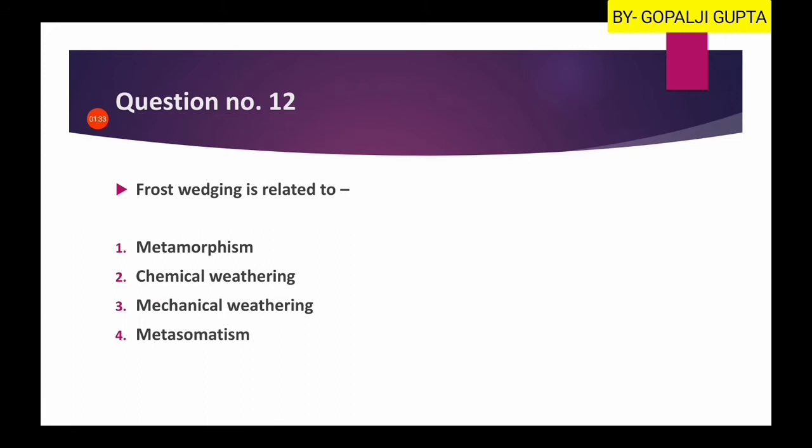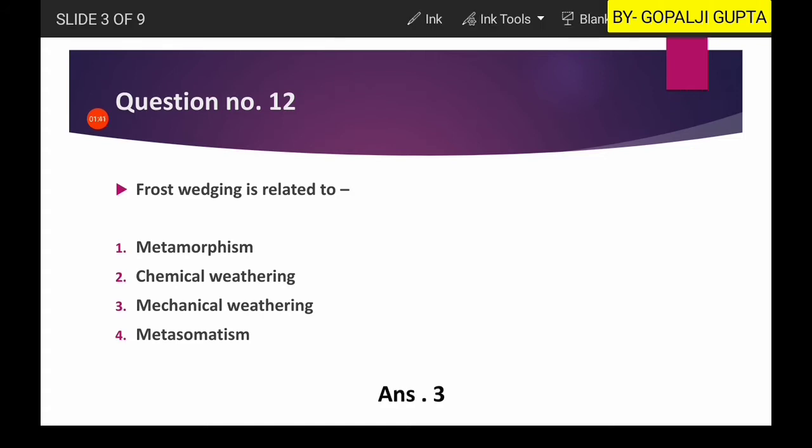Now question number 12 is: frost wedging is related to. So frost wedging, as you know, is a frost term related to glacial activity, ice, cooler temperature. So this is a dominant process in the glaciers or glacial regions.